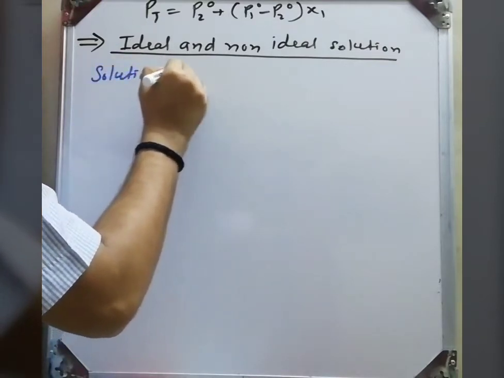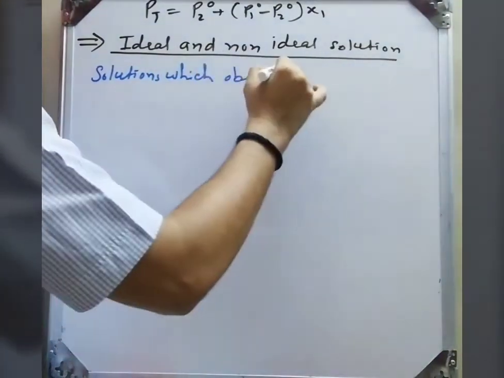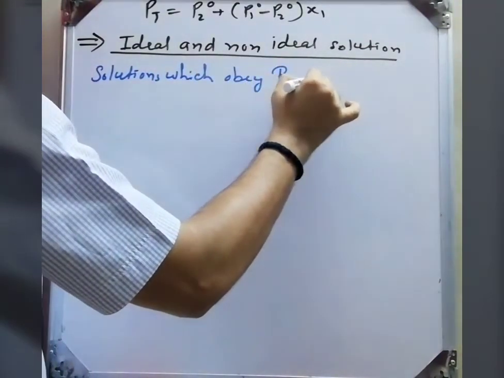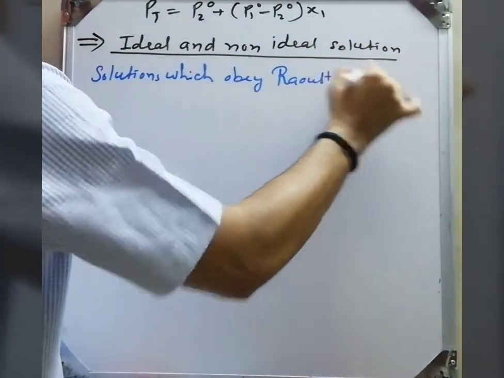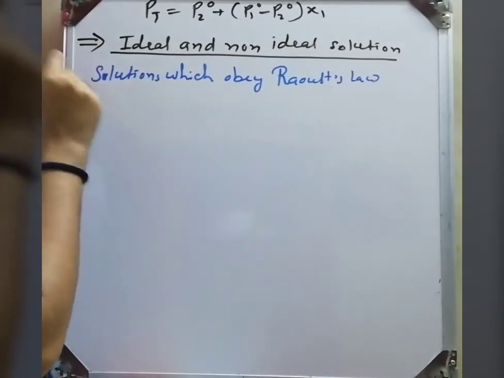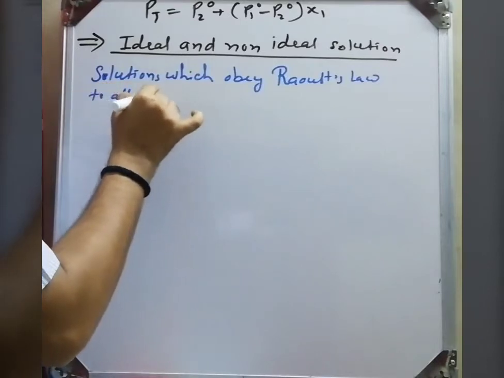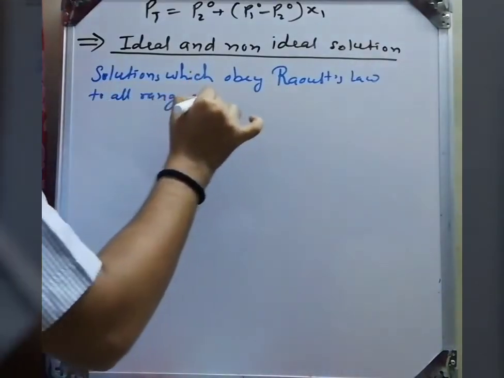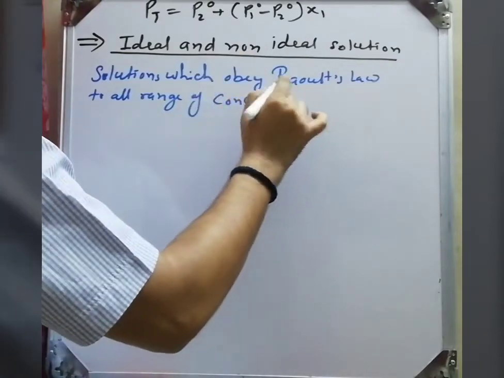Solutions which obey Raoult's law over the whole range of concentration at a given temperature are called ideal solutions.